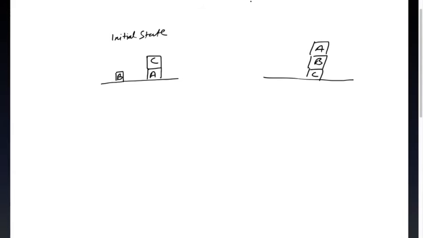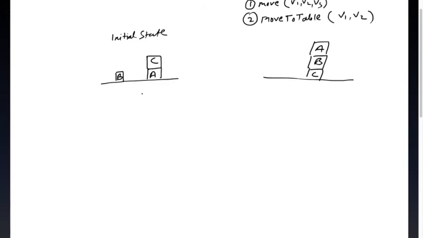Now we have some actions. So we have two actions. One action is move. We have variables for move that we can put, let's say variable 1, variable 2, variable 3. And we have another action, move to table. Here we have variable 1 and variable 2. We know what is a precondition and what is the effect of it. So we have two actions.